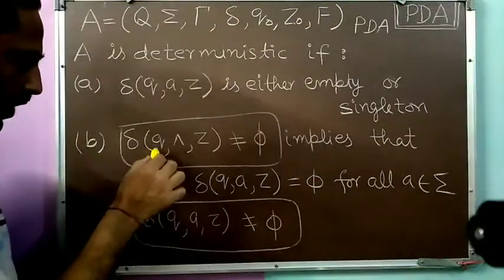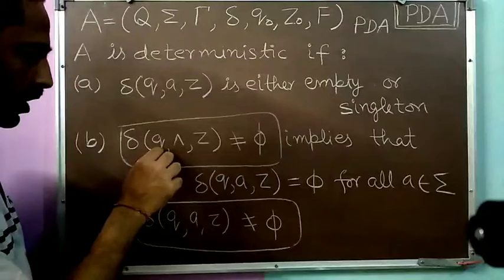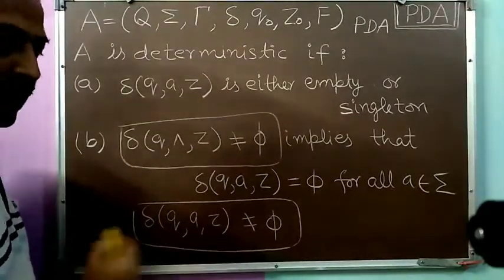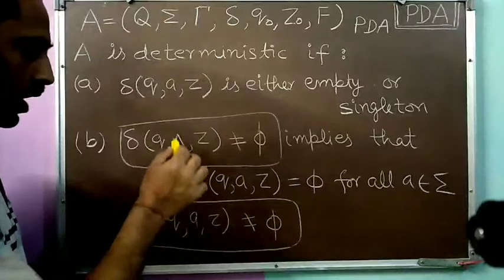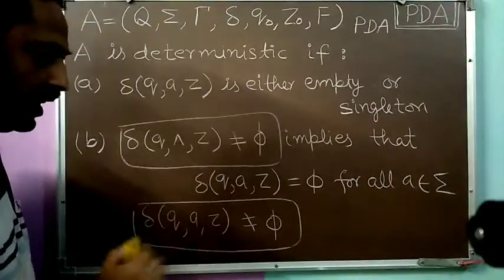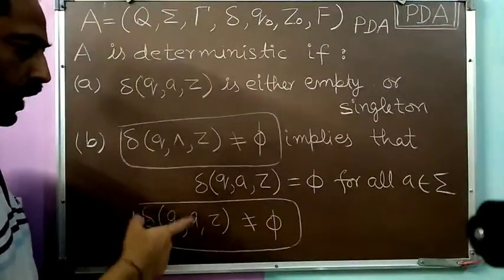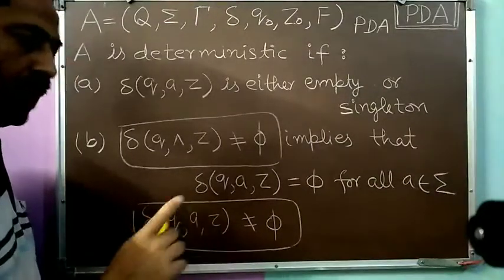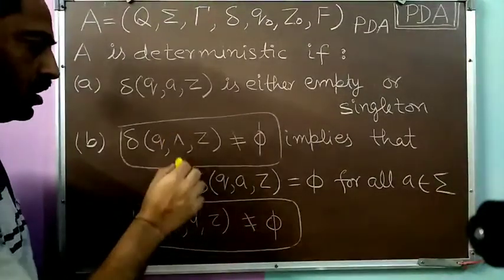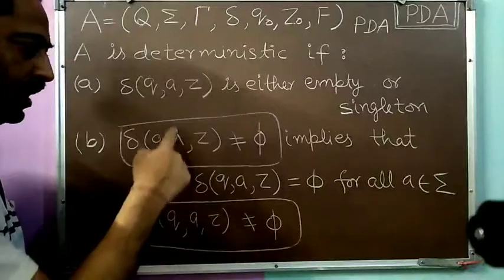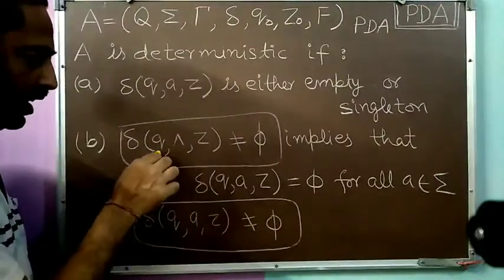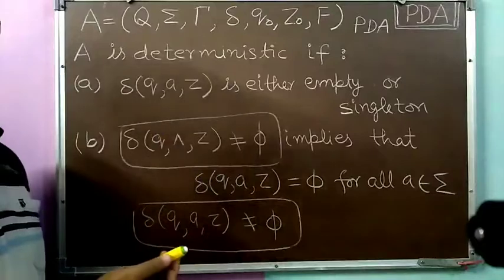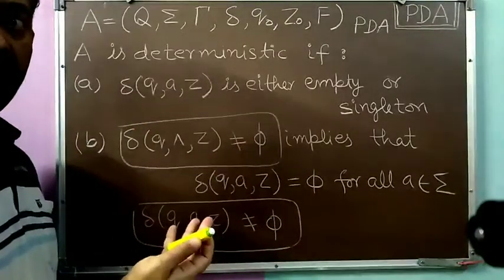Then it simply means that whenever I reach the situation where Q is the current state, Z is on the top of the pushdown store, and in the input I am getting a symbol A, at that point I have a choice. Either I utilize that input symbol A from the input, or I do not utilize it and I take a null move. So either I can take this transition or that one. So I have a choice here, and that's why non-determinism will come.